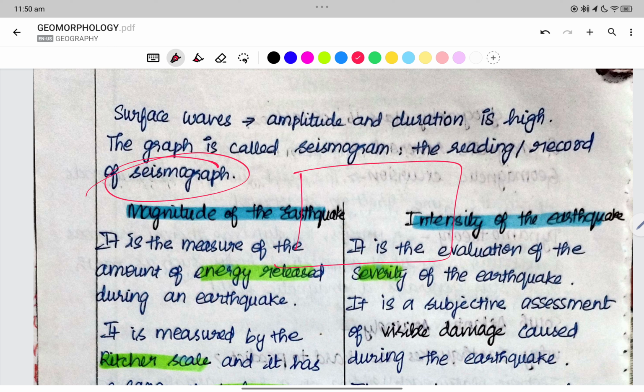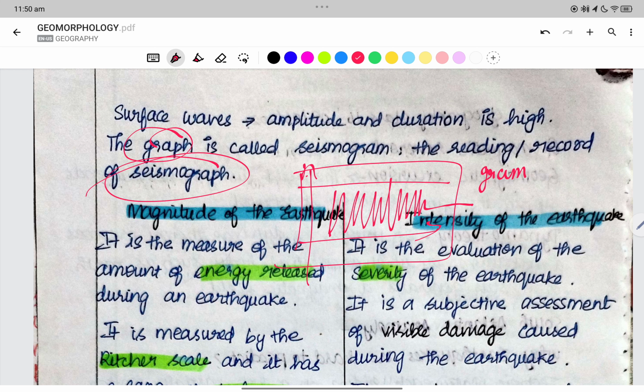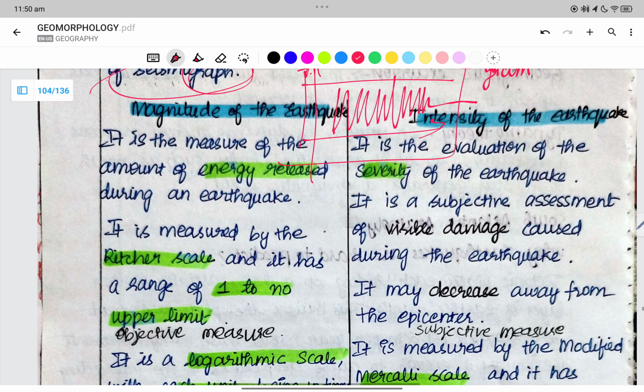So the graph, with an x-axis and a y-axis, is called a seismogram, and the reading or the recording is what we call a seismograph. We should not be confused.